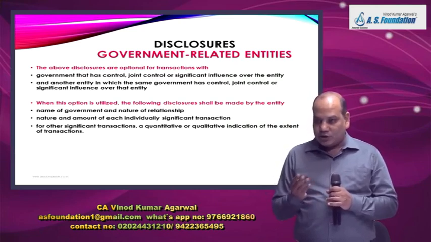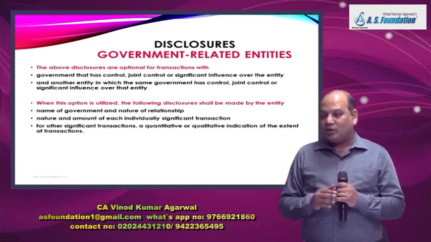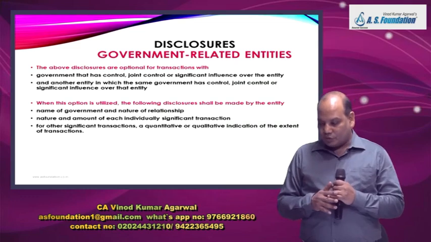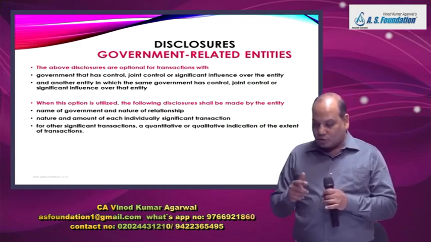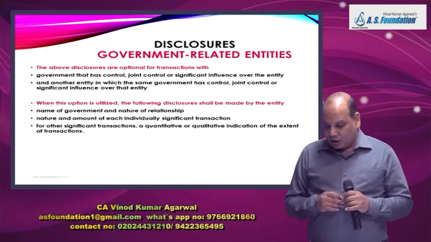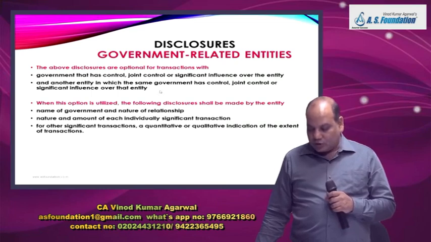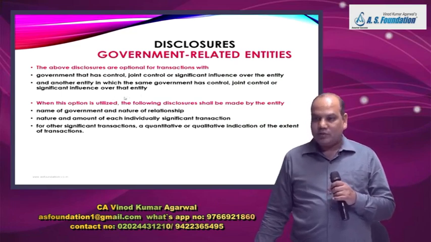Government will include central government, state governments and local government also. And another entity in which the same government has control, joint control or significant influence over that entity.